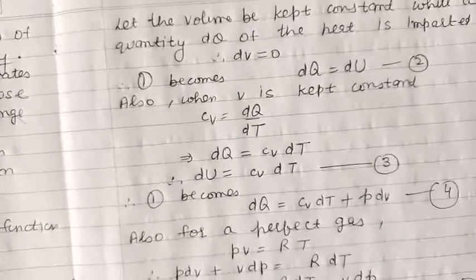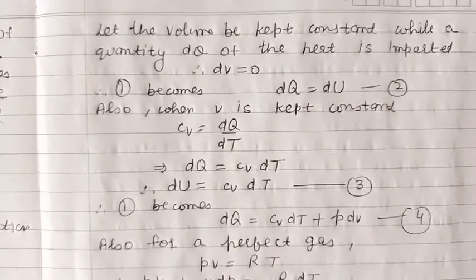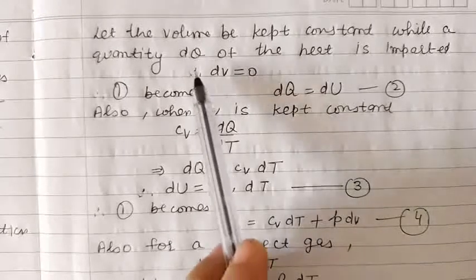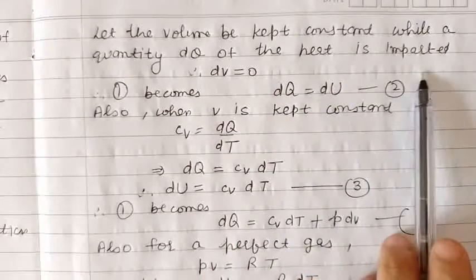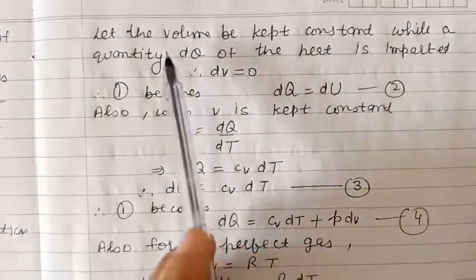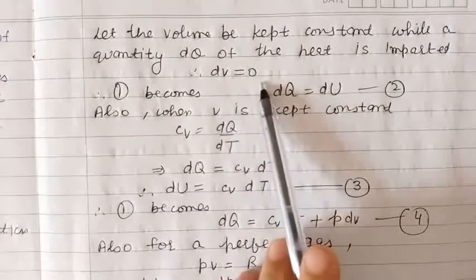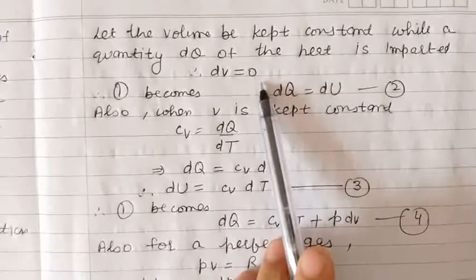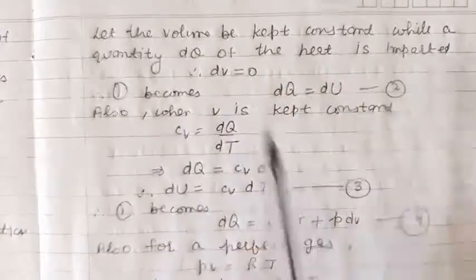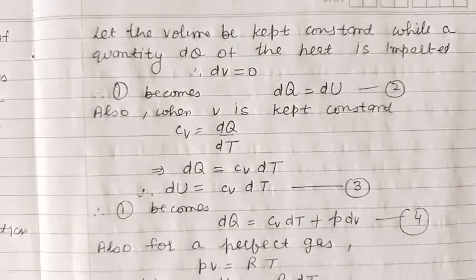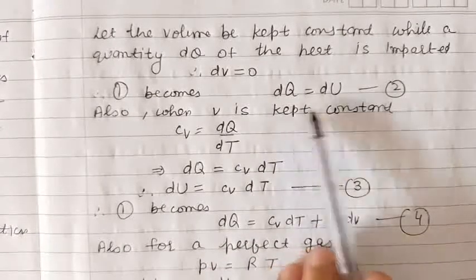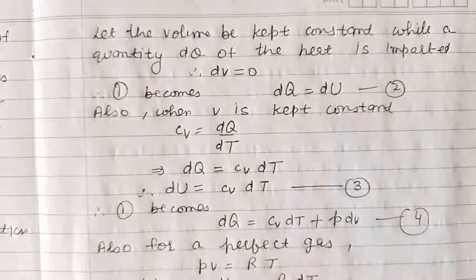First of all, let us keep the volume constant while the quantity dQ of heat is imparted. Because volume is kept constant, dV is equal to 0. So substituting dV equal to 0 in equation 1, we get dQ is equal to dU.